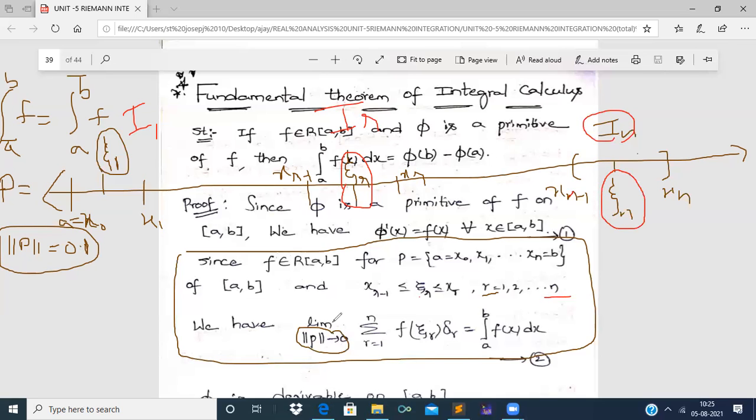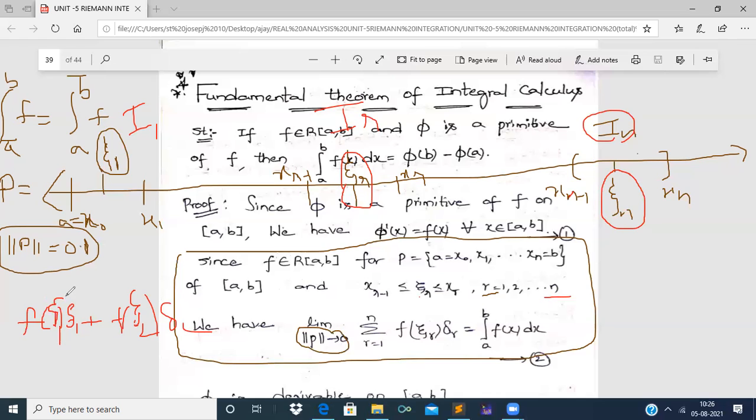Then if we find the summation r equal to 1 to n of f of xi r into delta r, that means f of xi1 into the length of the first segment delta 1, plus f of xi2 into delta 2.